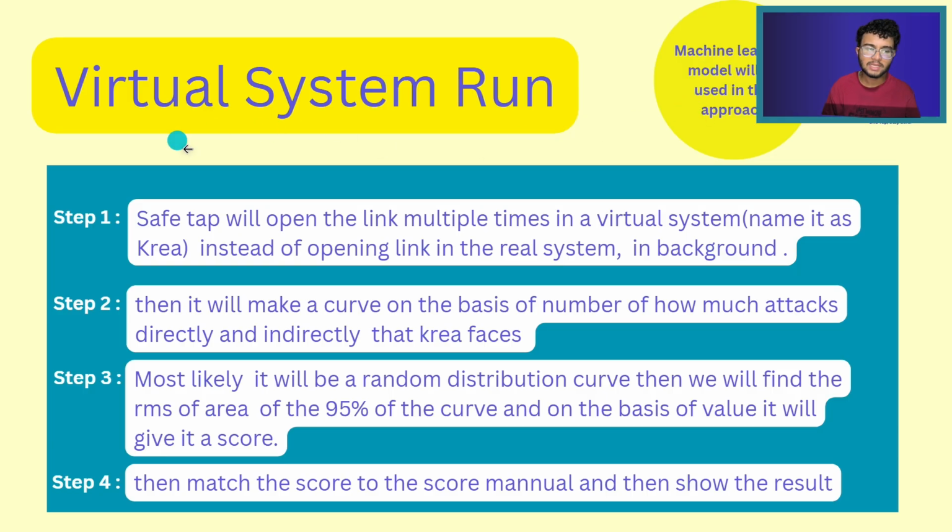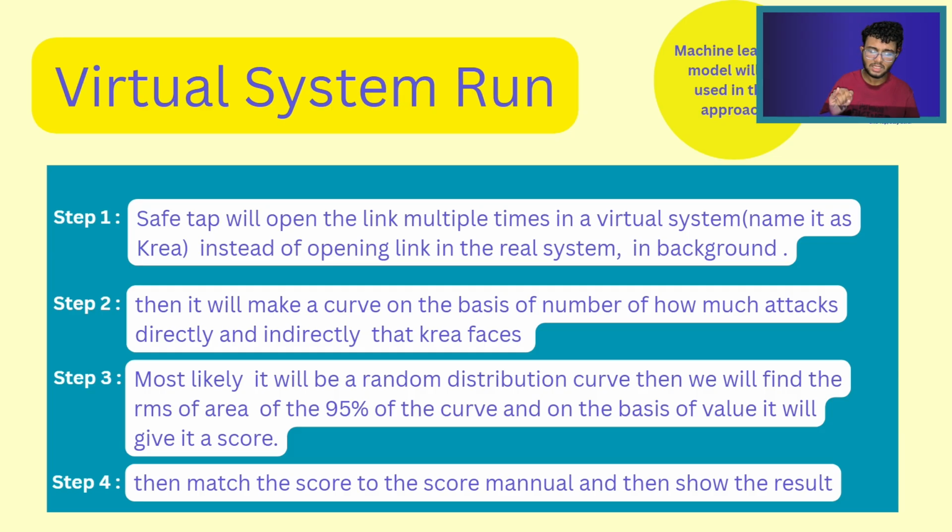So step 1 will be like, whenever the user clicks on safe tab, then the link in the email and the email also will be opened in a virtual system, not in the real system. It will be opened in a virtual system within the real system. So the real system is not getting affected.